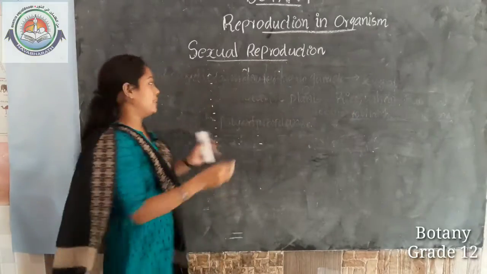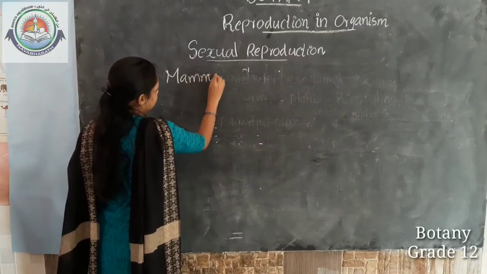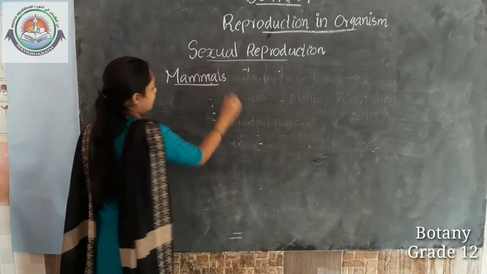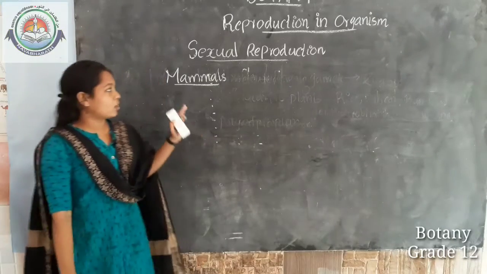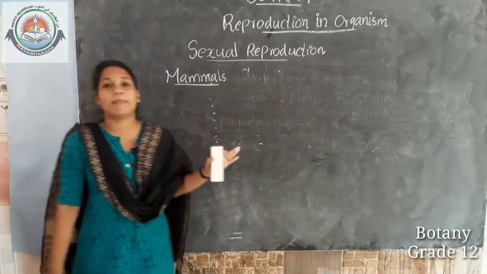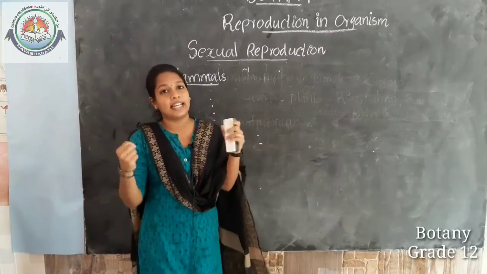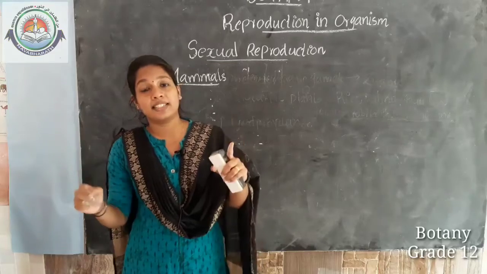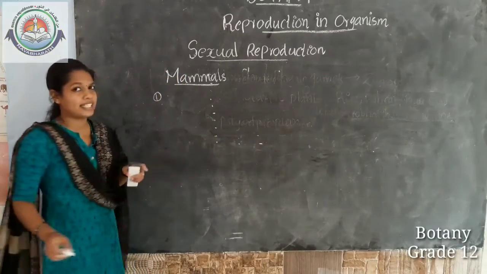About mammals. The organisms which have mammary glands are called mammals. In the case of mammals, there are two cycles in their lifetime, the estrous cycle and the menstrual cycle. You must have heard about it, right?